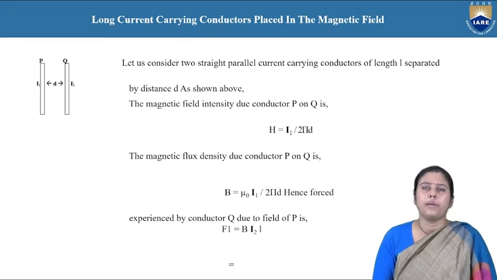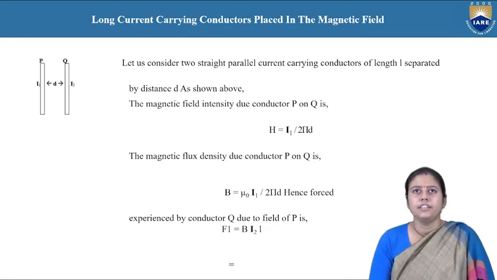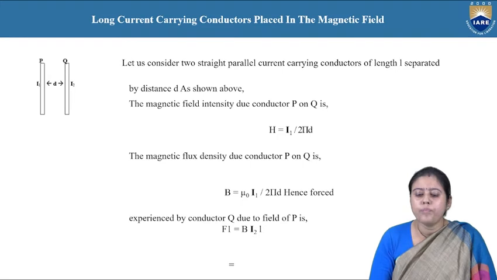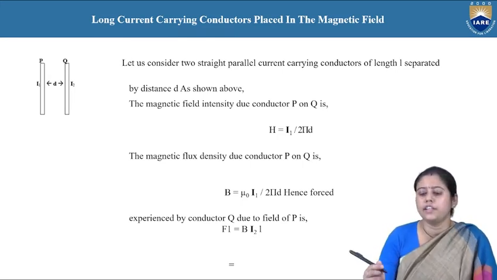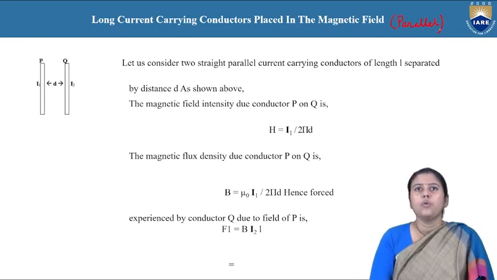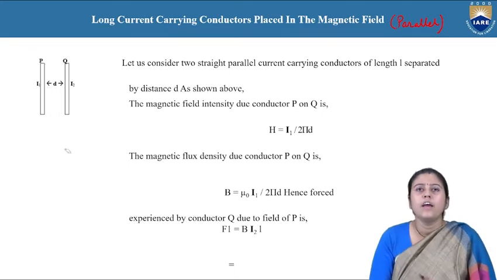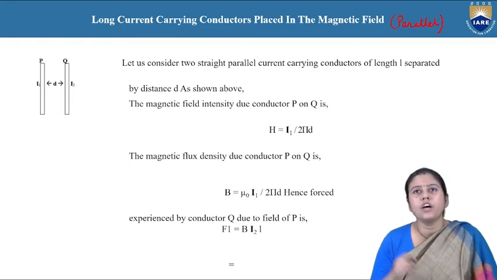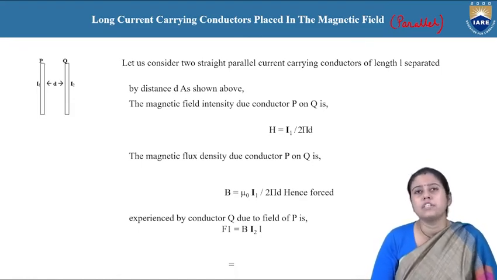Next important topic of this chapter: long current carrying conductors placed in the magnetic field. But we are thinking these conductors are parallel to each other. When they are parallel to each other, what will happen? This is a long current carrying conductor and this is a long current carrying conductor. We can take the example of the overhead line. This is a very important example of power system.